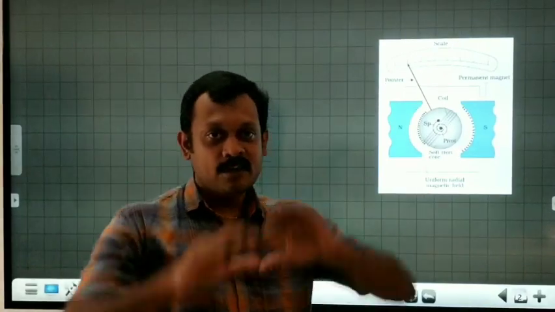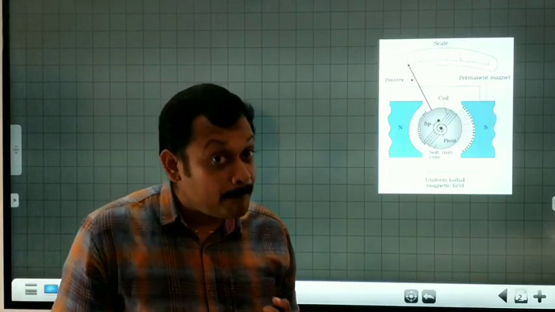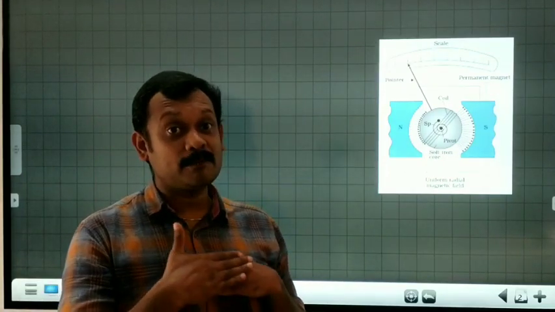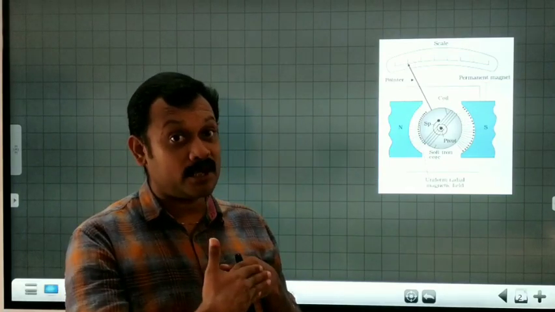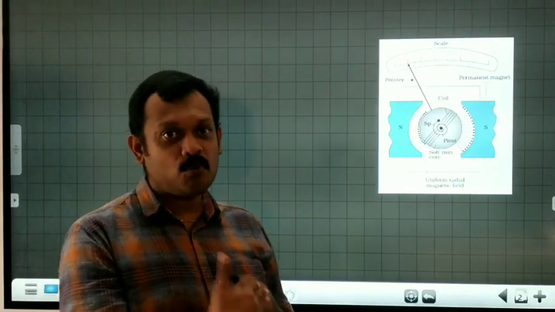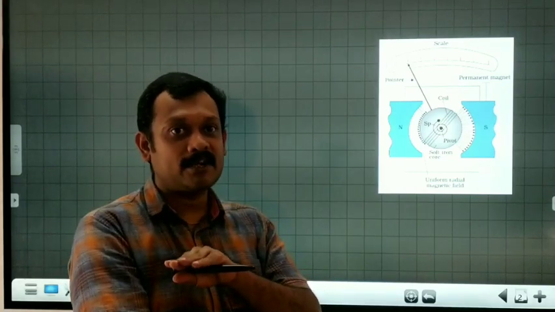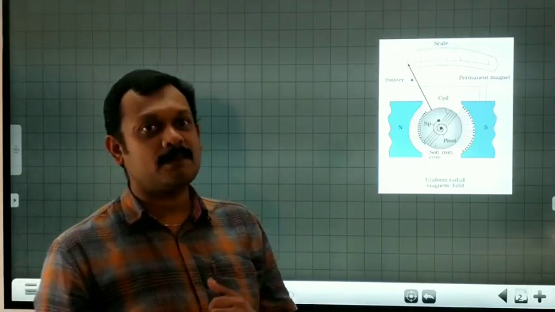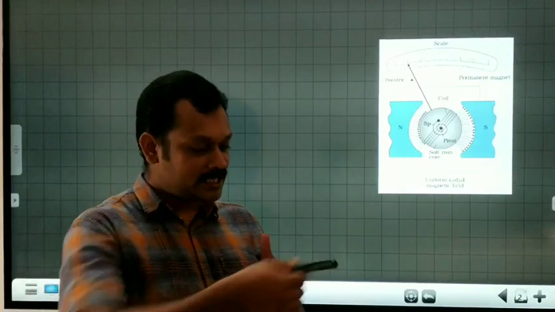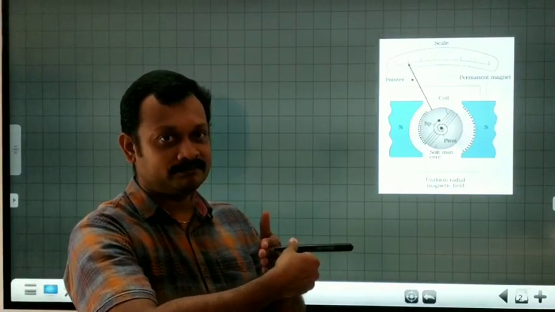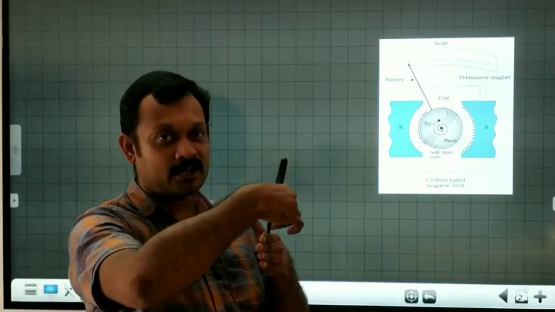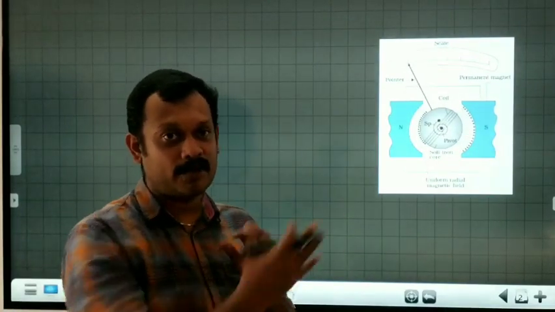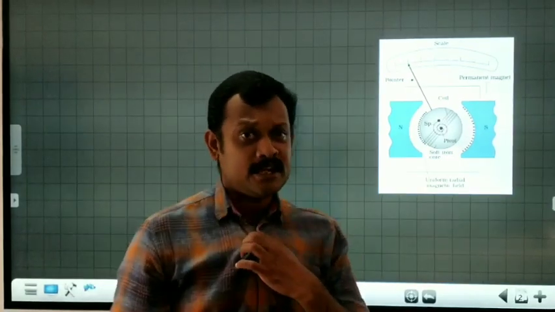Radial means the magnetic field always has a component perpendicular to the plane of the loop. The magnetic field will always be perpendicular to the plane of the loop as well as to the area vector, because at this point this is the direction of the magnetic field and there is another magnetic field coming from here also, such that the angle between the magnetic field vector and the magnetic moment vector will always remain 90 degrees.